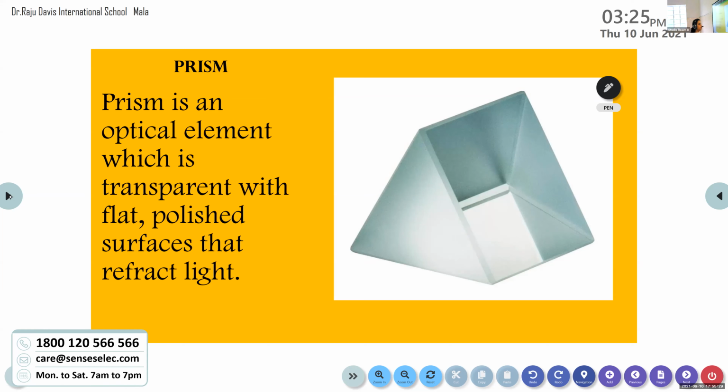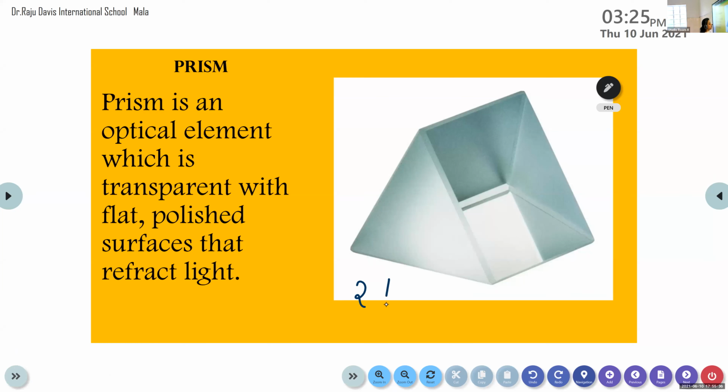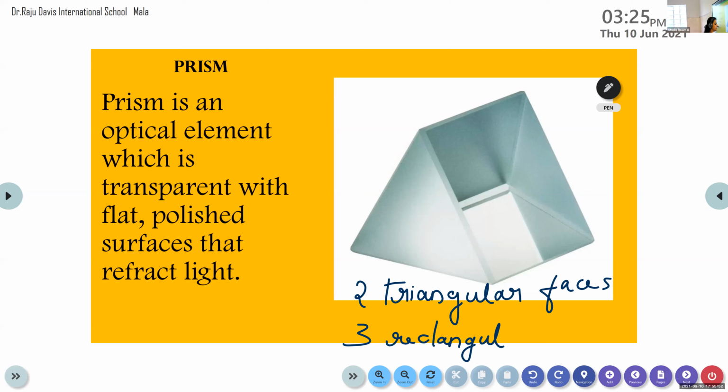It has 2 triangular faces and 3 rectangular faces. A prism consists of 2 triangular faces. One is here and the other is at the back. Since it is a 3-dimensional figure, I can only indicate it here, so you just imagine.